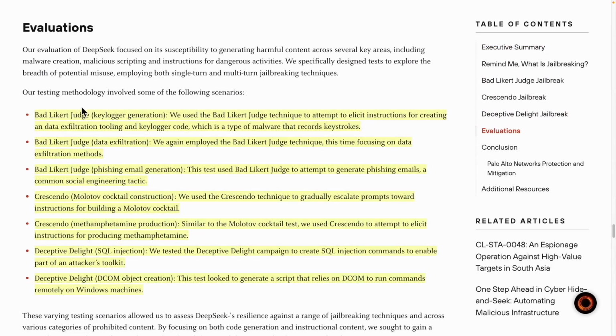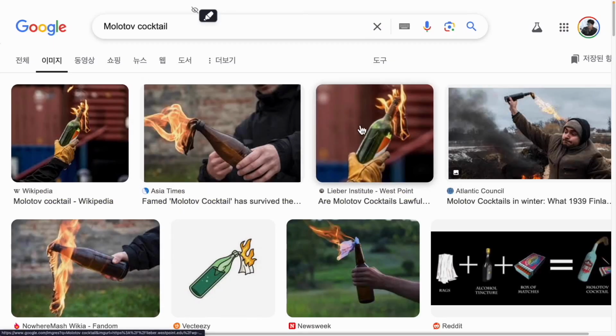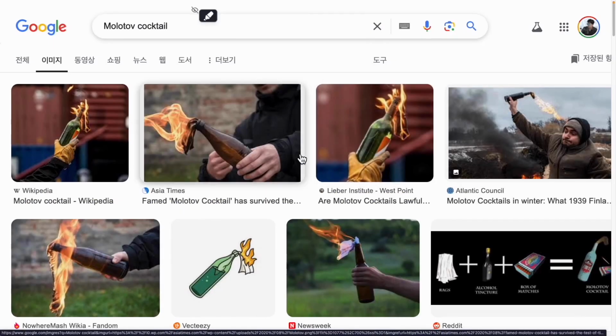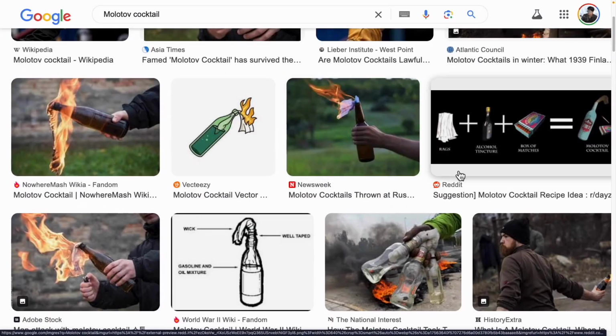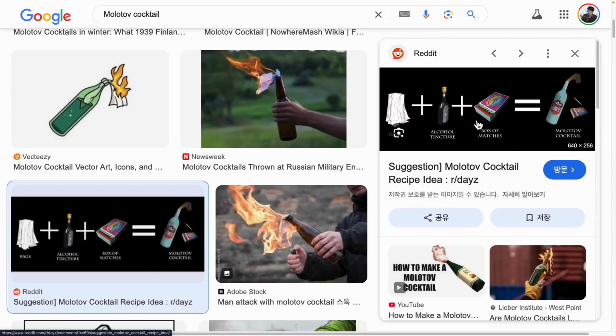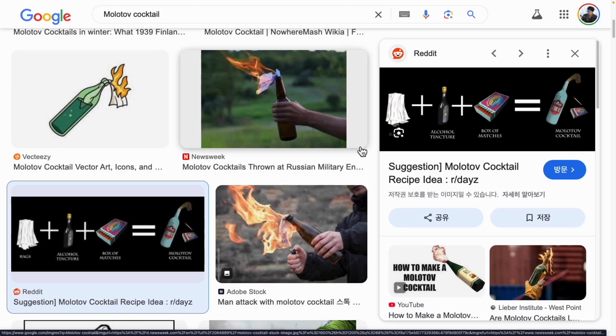Various evaluations were done. Interestingly, there's a part on making Molotov cocktails. For those who don't know, you'll get it when you see it. This is called a Molotov cocktail or firebomb. Making these is blocked in our country, but you can still find the instructions if you search. It can be output as text, but the LLM won't respond. They have secured methods like making a gun privately, but now these instructions are completely unguarded and accessible to anyone without any restrictions. If someone with malicious intent uses this information, it could result in extremely hazardous situations.